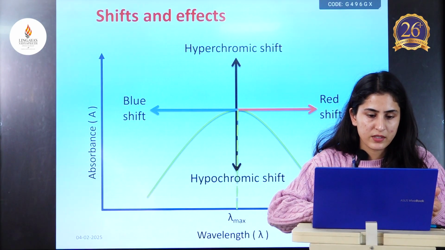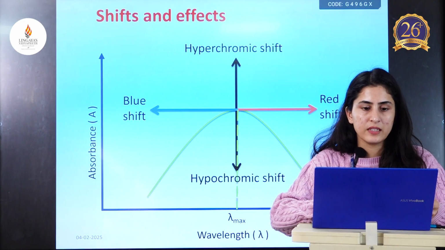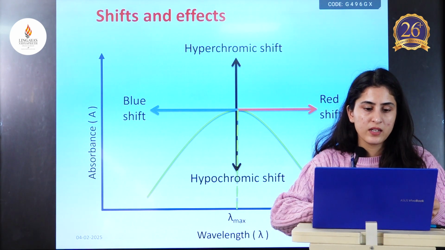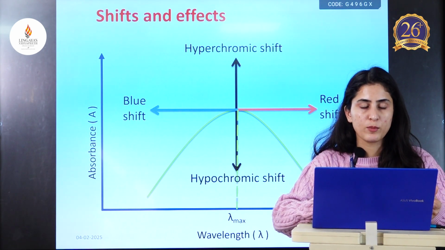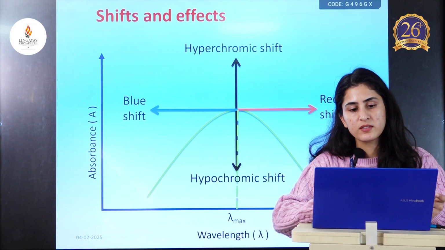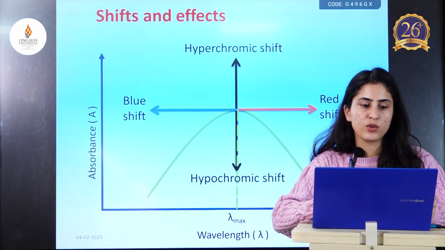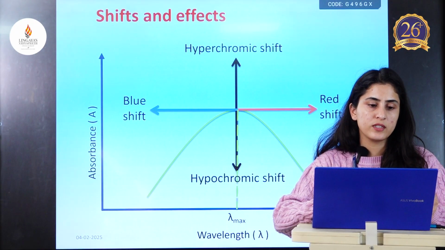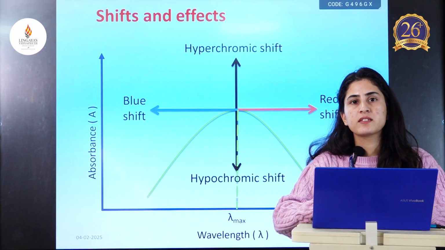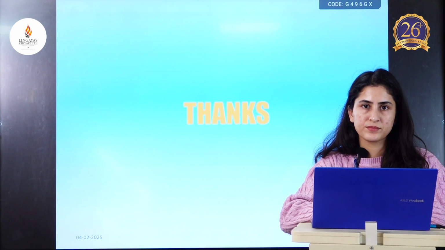This is a graphical representation of these 4 types of shifts. Hyperchromic shift, which is increase in intensity of absorption of EMR. Hypochromic shift, which is the opposite, decrease in intensity of EMR absorption. Then red shift, also called bathochromic shift, which is the shift of absorption maxima towards longer wavelength. And finally, blue shift, which is also called hypsochromic shift, the shift caused when absorption maxima is shifted towards shorter wavelength. Thank you so much.